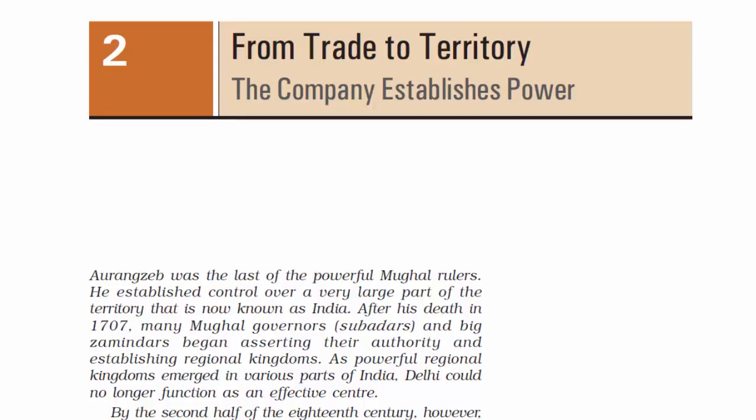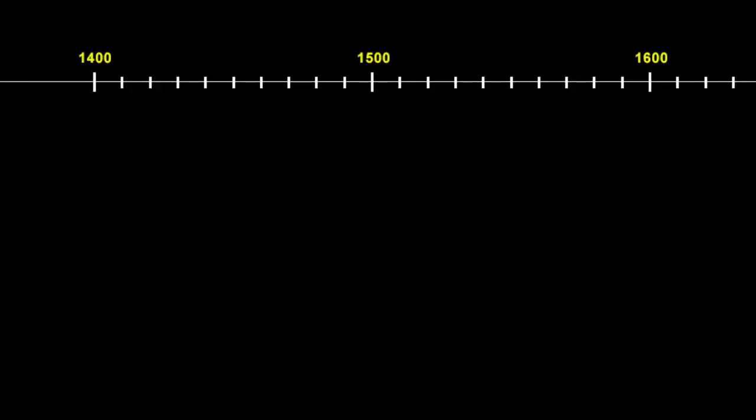In this chapter, we are going to learn how a British company that came to India as a trading company to do business went on to acquire territories and established an empire that ruled India for more than 200 years. First, let me make a timeline, an empty timeline. As we go ahead, we will start filling in the dates of the events and it will be easier for you to follow up. Great.